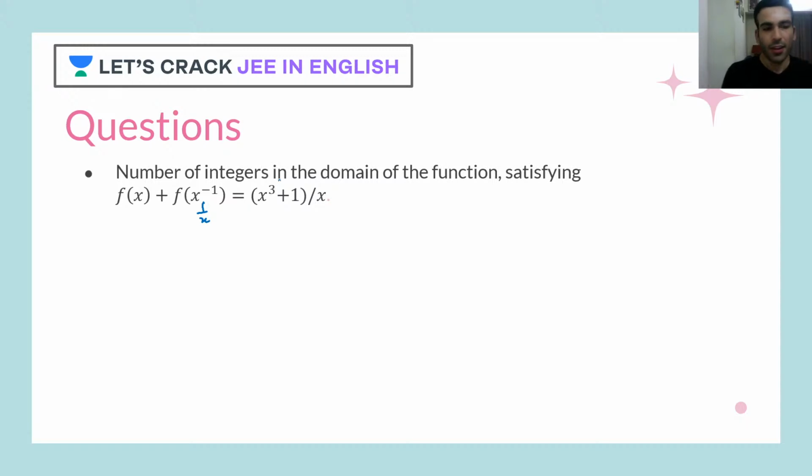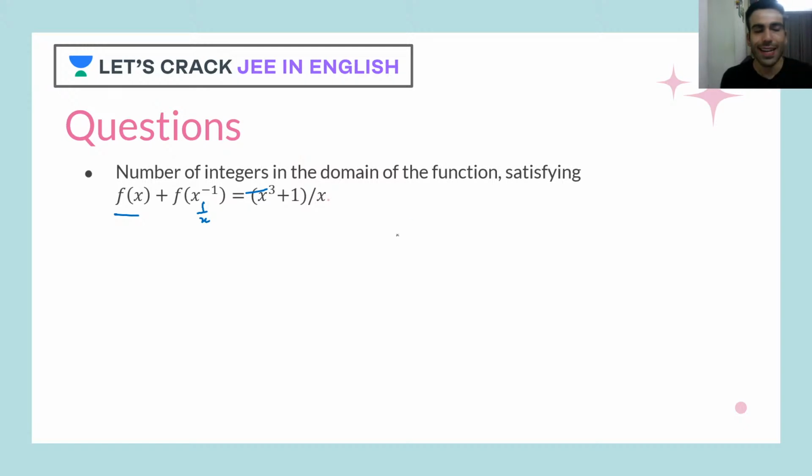Okay, so in this, f of x plus f of 1 upon x is equal to x cube plus 1 upon x. Whenever the function is not given to you clearly, what you need to do is just play around. You need to use hit and trial so that you get more information about the function, or I can say more equations including the function.